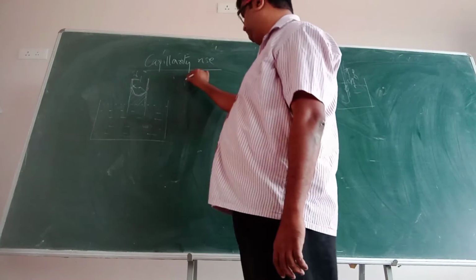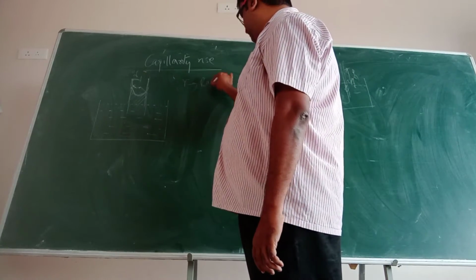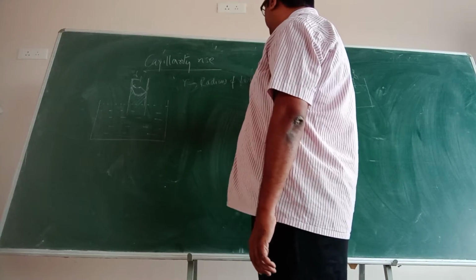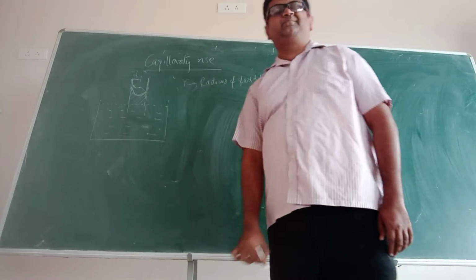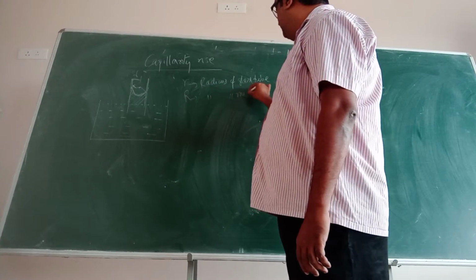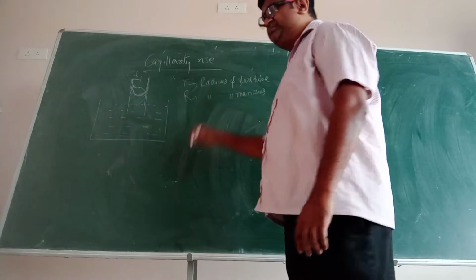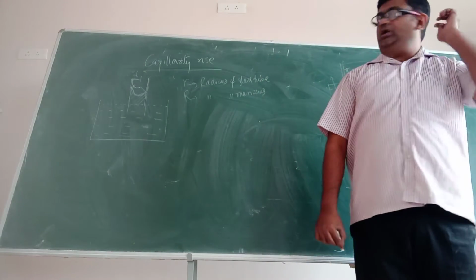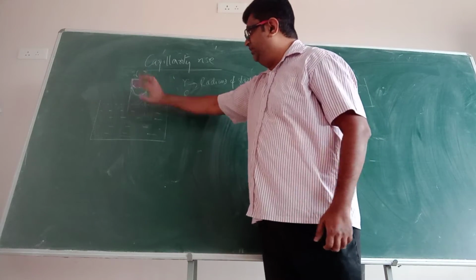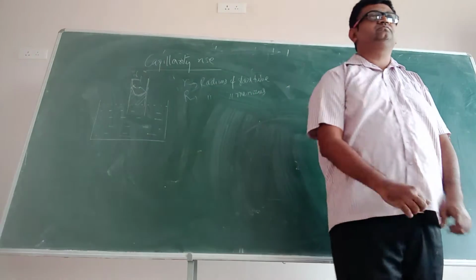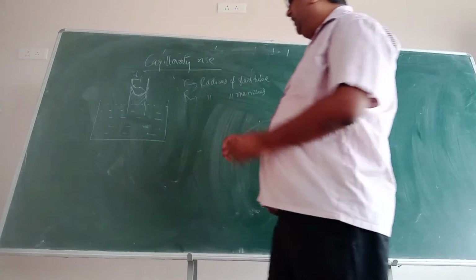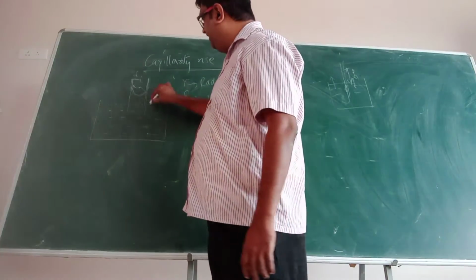What is small r? Radius of glass tube. Okay? And what is capital R? Radius of curvature of that meniscus. Okay? Now there is a liquid column here. So inside and outside there will be a pressure difference. There will be a pressure difference. Now this pressure difference, let us say from the free surface this height is h.